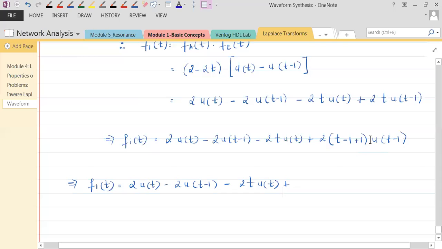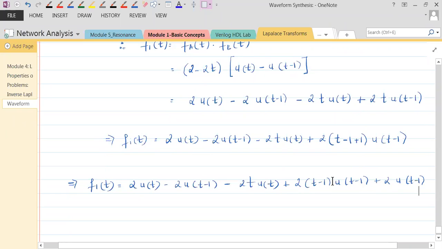Give it a try. So we have to split this into two signals. How can we do that? It's 2 into (t minus 1) into u of (t minus 1), plus 2 into u of (t minus 1). If you are not happy with what you have done, just go to the previous step from this particular step.